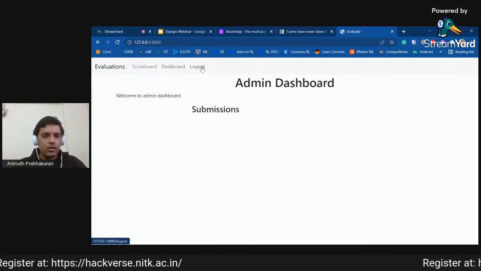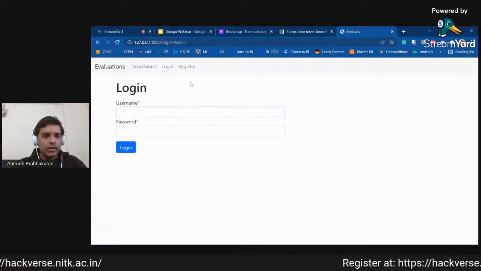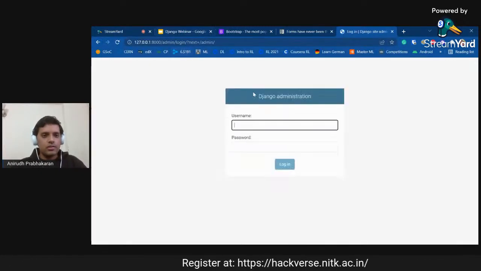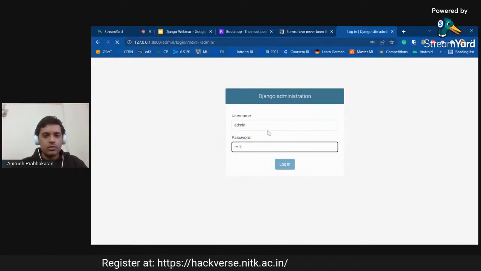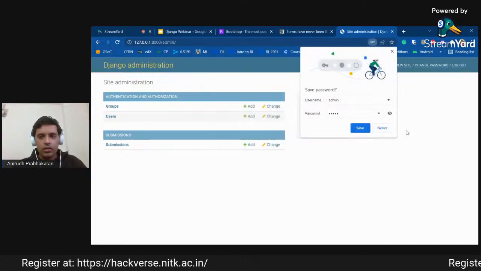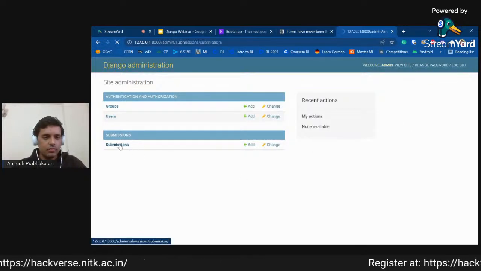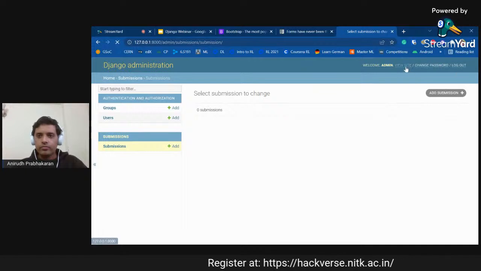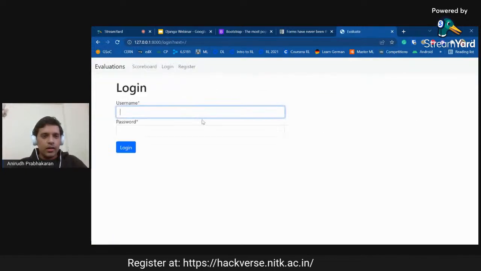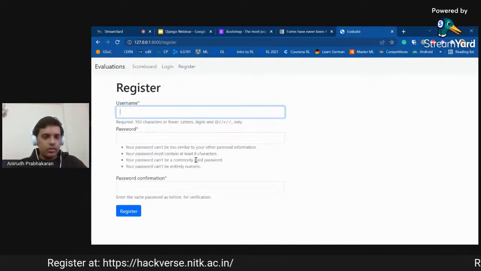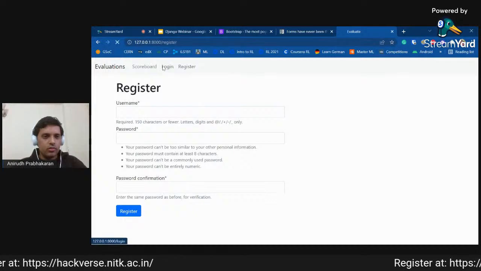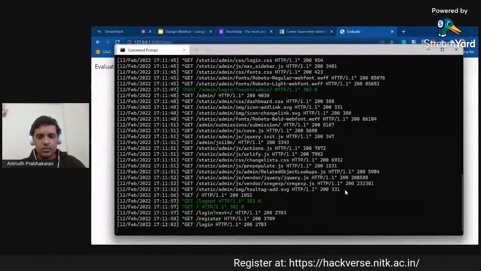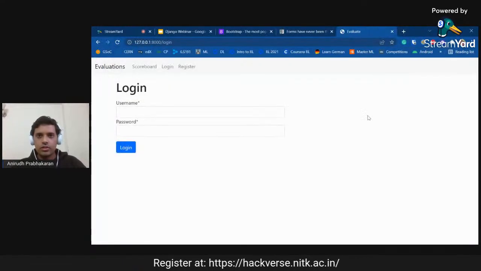If we log out, and we want to use Django's inbuilt admin interface, we can go to this. Once we log in here, we will also see that we have the submissions model here and there aren't any submissions as of now. Another thing is that we'll be creating this register view and the login view. So let's get started. This was for the demo project.